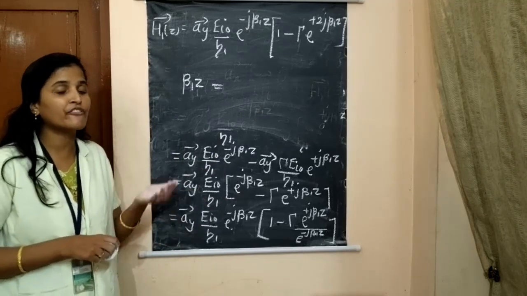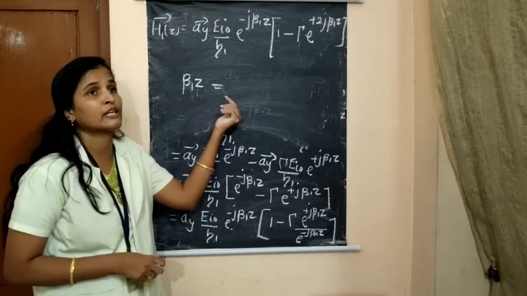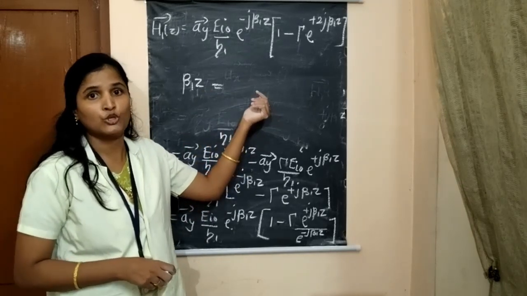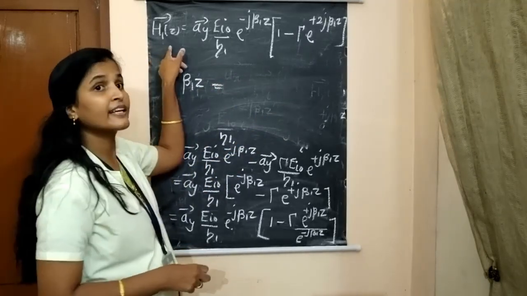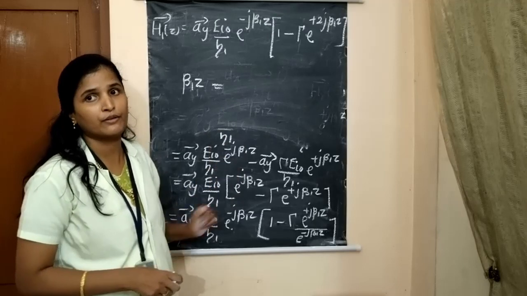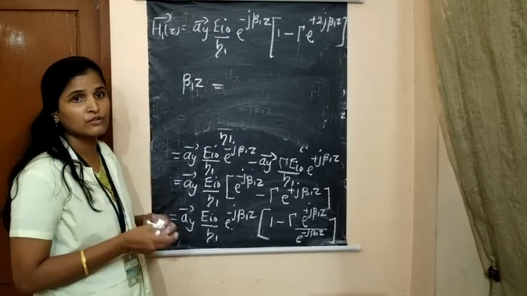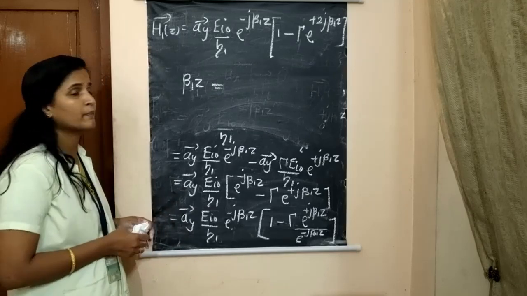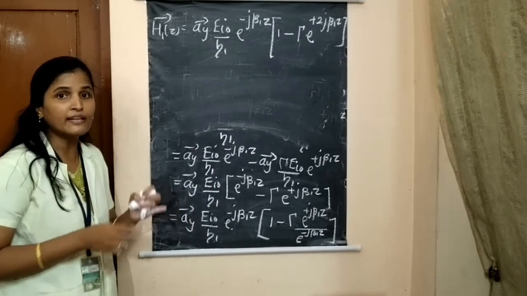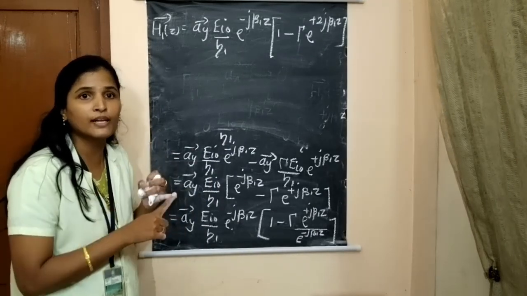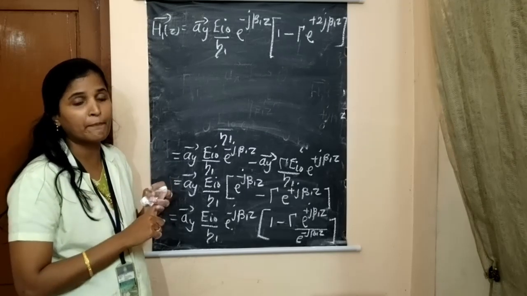For example, where we get a maximum for β1z equal to 0, minus 2π or minus 4π, here we will get a minimum value of H1(z) for those values. So the vice versa case will be there. So far we have seen two things: the total electric field in medium 1 and the total magnetic field in medium 1.